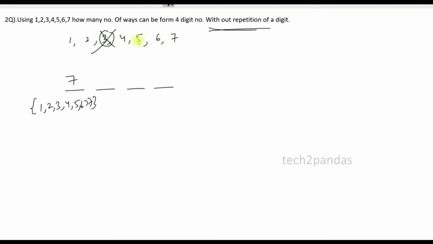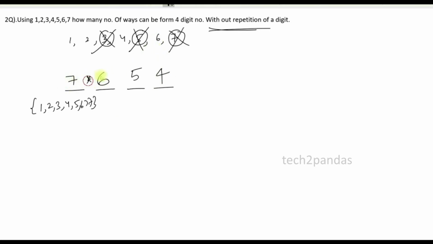1 2 3 4 5 6, six digits I can use. Let's say I have taken the 5, block that one, because repetition is not allowed here. Again, for this position, how many digits can I utilize? 1 2 3 4 5, five digits I can utilize. Let's say I block this one, any number. Again, 1 2, this, 3 4, four digits I can utilize for this position, nothing but 4.